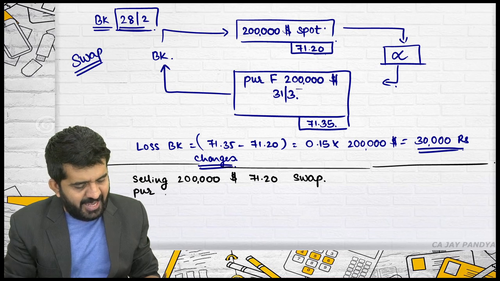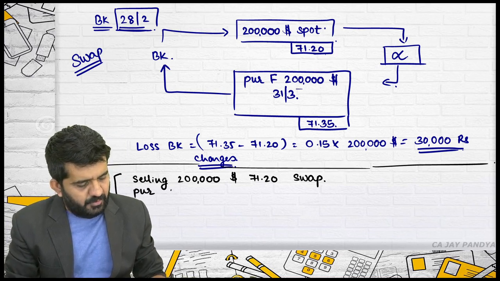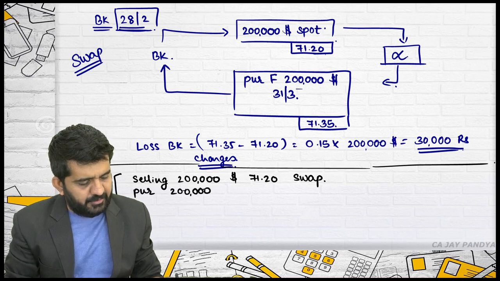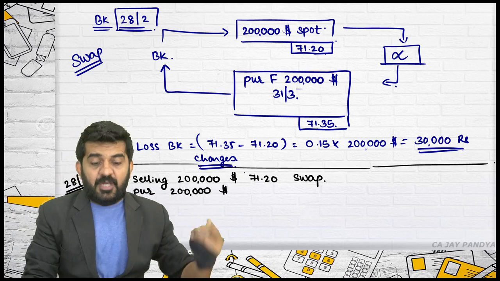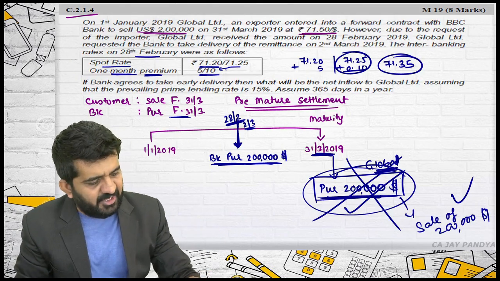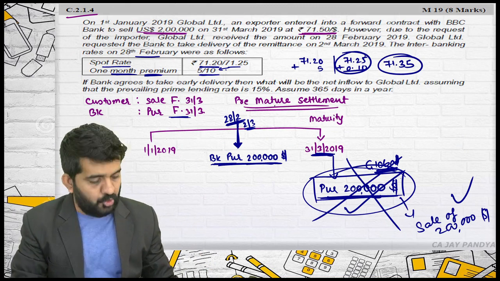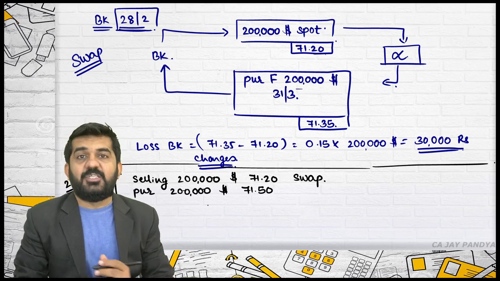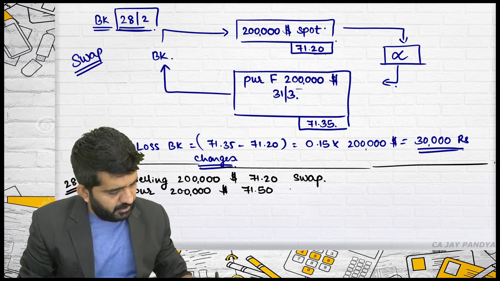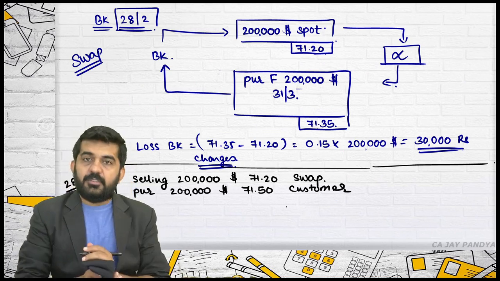And the bank is purchasing, that's all the bank is doing, $2 lakh at the rate the bank will be giving to the customer. What was the rate decided? 71.50 from the customer. Alright.